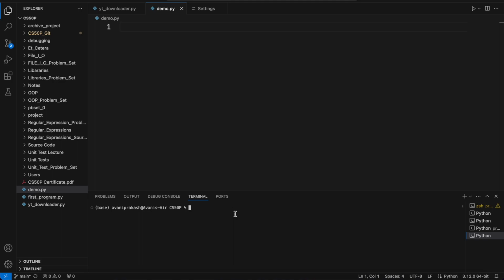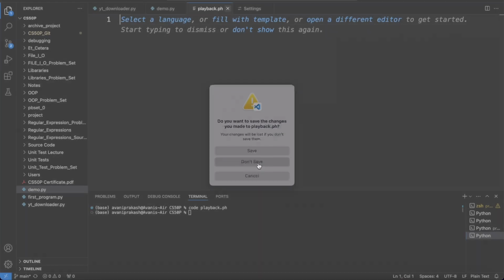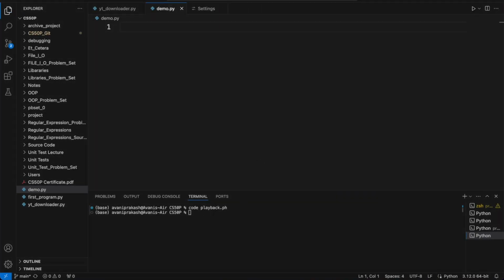Let me write over here code playback dot py. Oops, did I write something wrong? Yeah, looks like it. Let's close this one. I do not want to save it. It should be dot py. Yeah, now we are good to go.